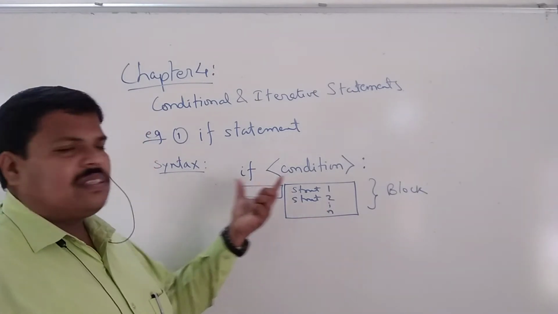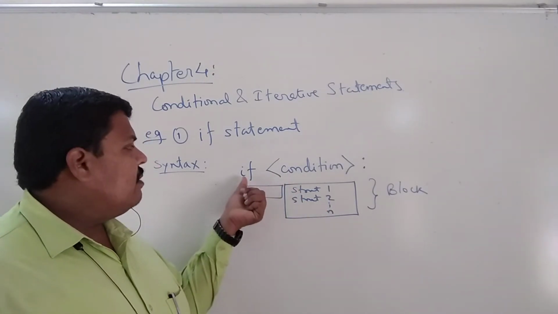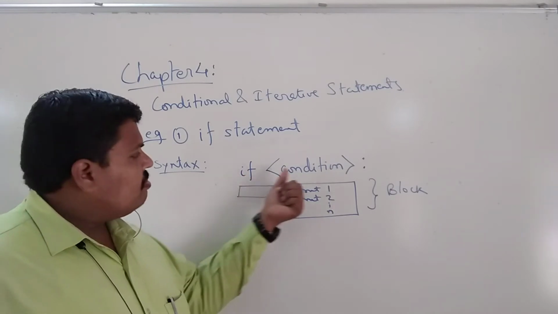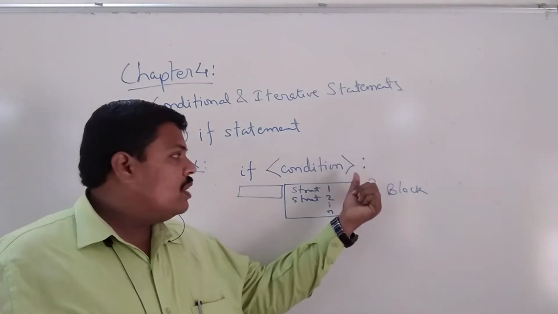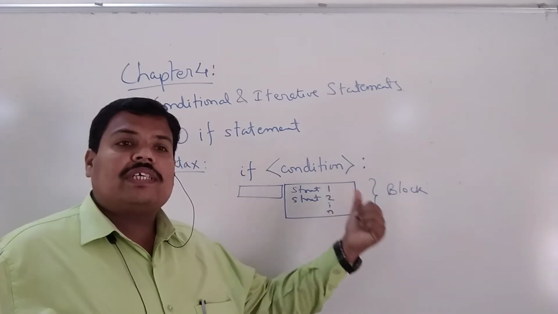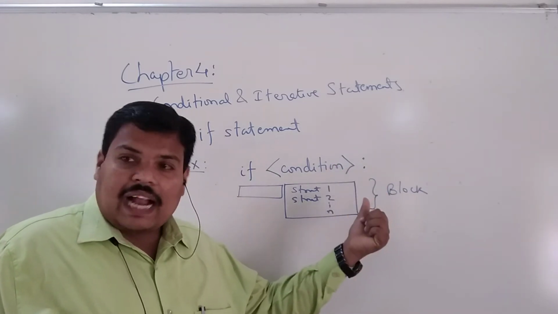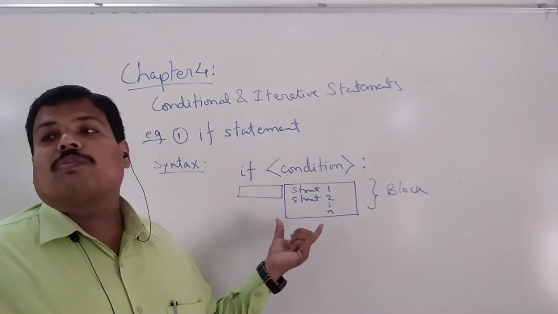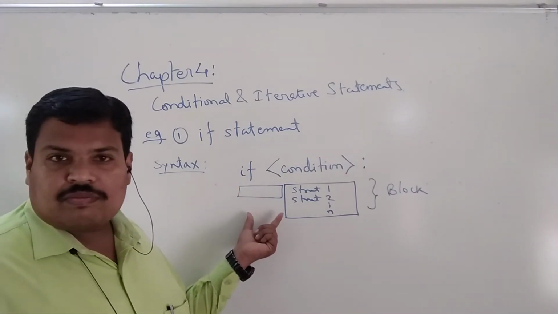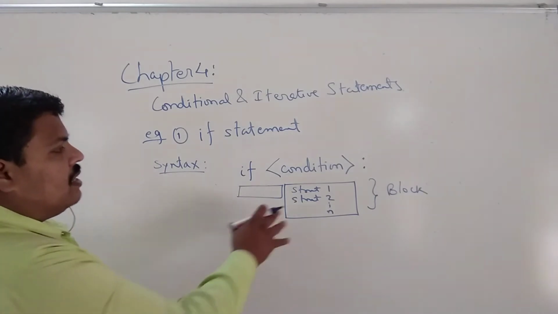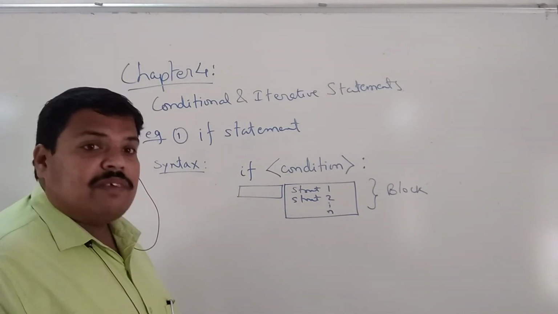So this is actually a very simple structure. If is a keyword, then there has to be a condition, then a colon. Do not forget this colon. Colon is very important. Why is it important? Because it indicates that after this there is a group of statements with the same indentation. So this is the general structure of the if statement.